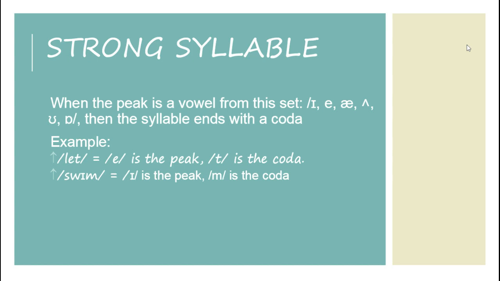Example: let, e is the peak, t is the coda. Swim, i is the peak, m is the coda. Another example: drink, i is the peak, ng is the coda.